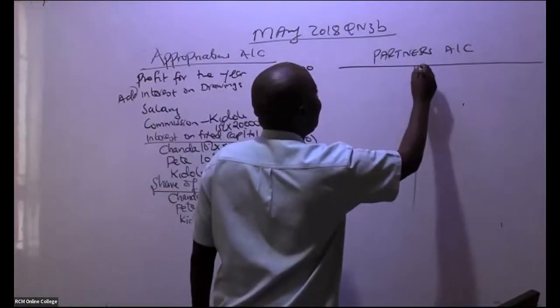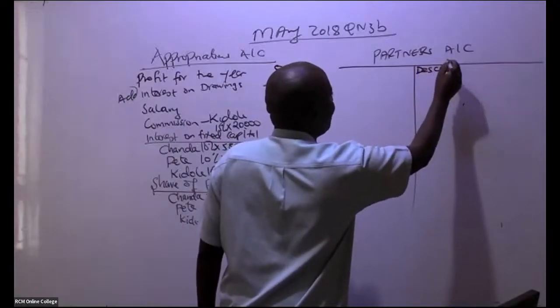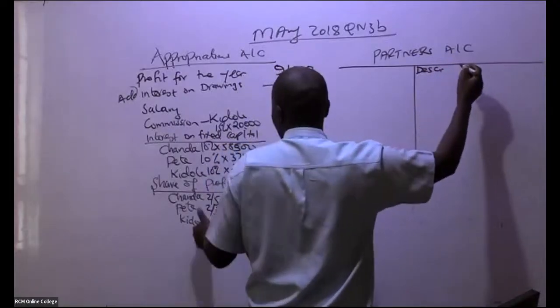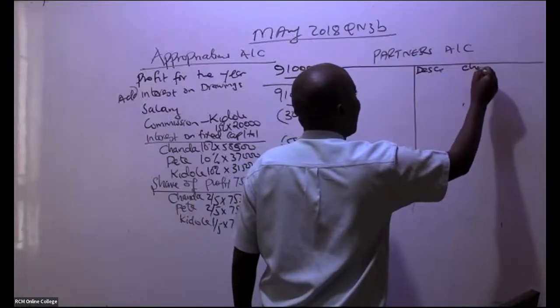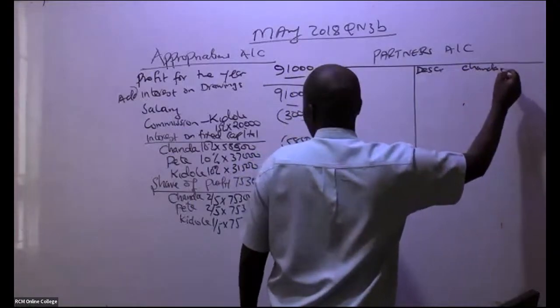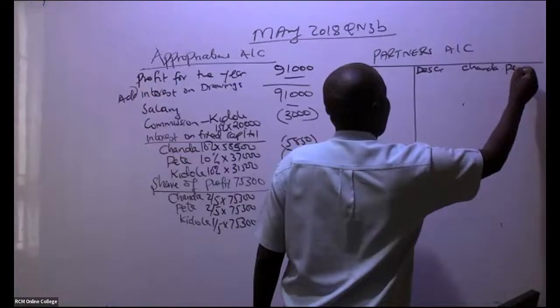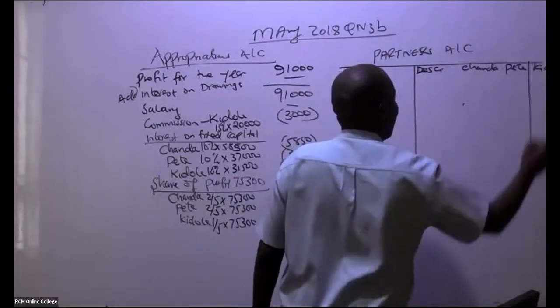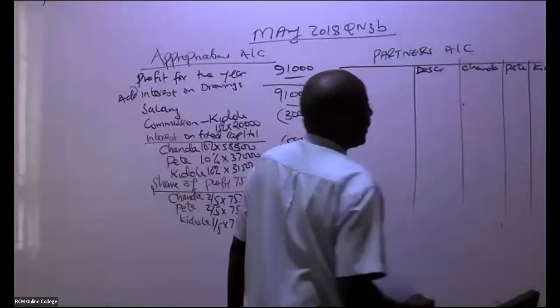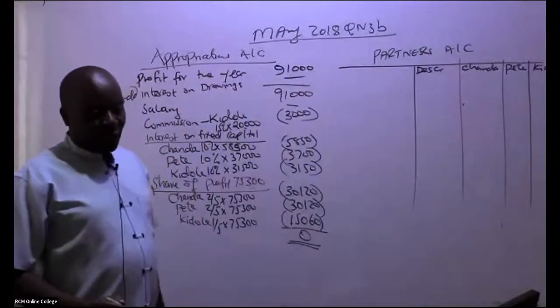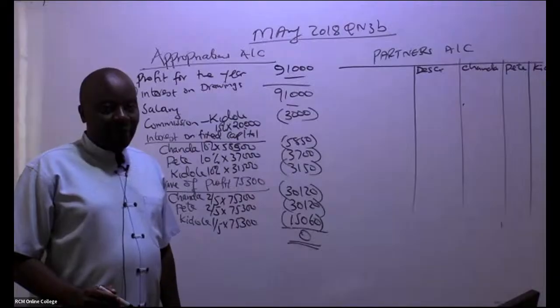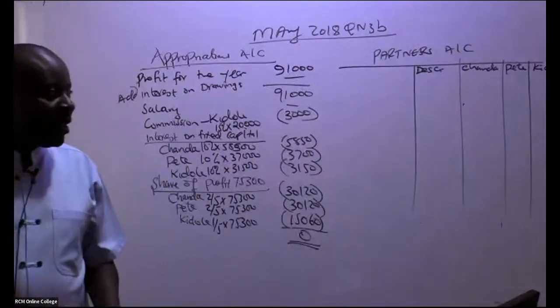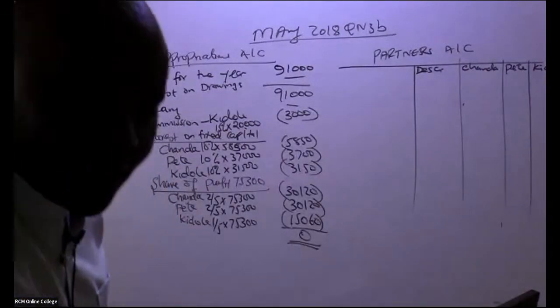So this partners account, what do we have here? We have description, and then of course we have the names of our partners. So we have Chanda, we have Pete, we have in this case here Kidole, like that. So we have our partners there. I'll change the camera a little bit just to capture the other side.